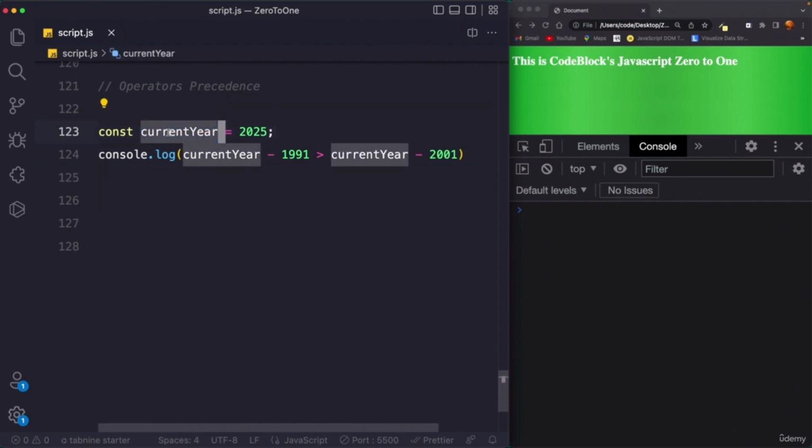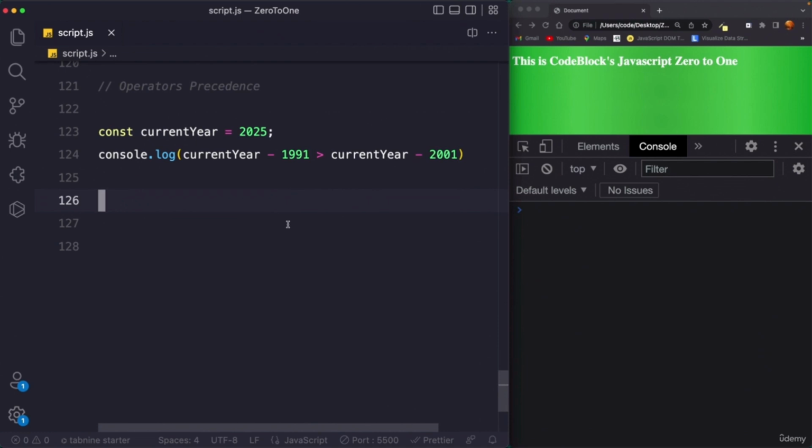We have declared a current year and set it to a future value of 2025. Let's assume we are in the future, and then we perform some operations. We are saying console.log current year minus 1991 is greater than current year minus 2001. Now it is your time to pause the video and find out what the output would be in the console.